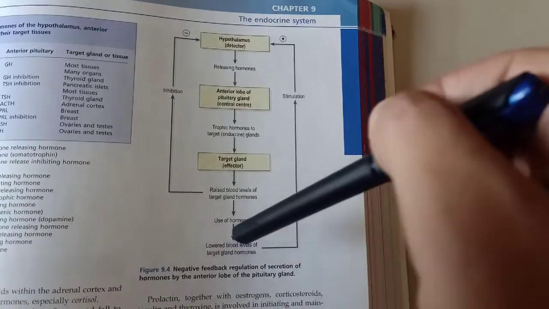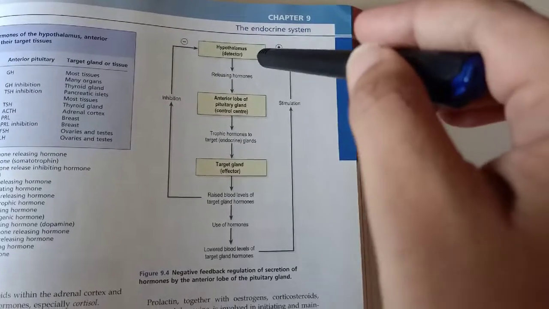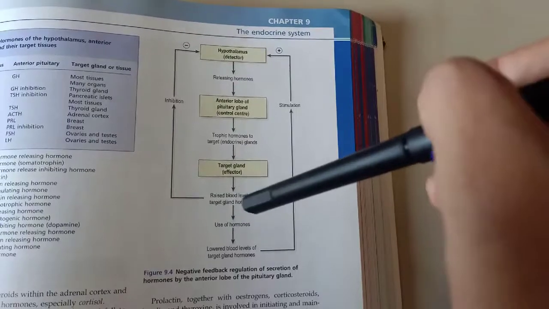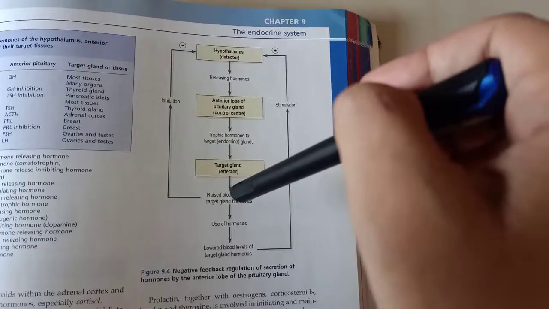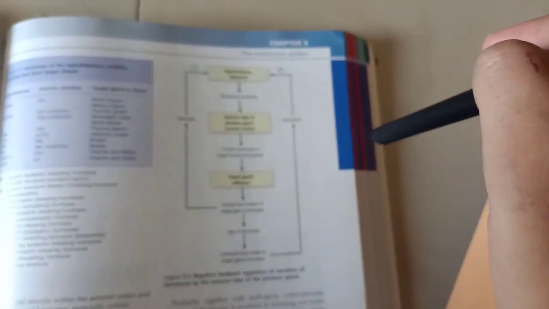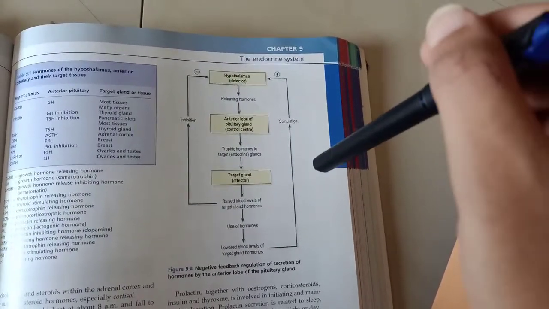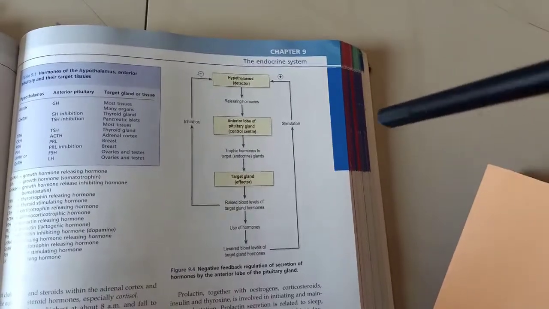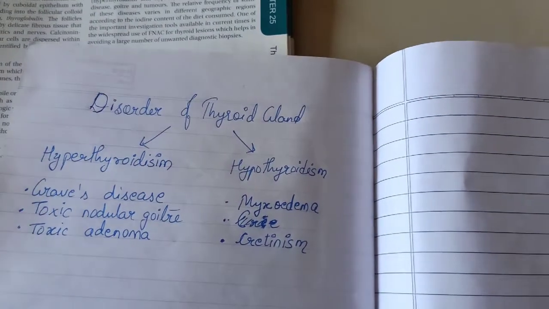So when there is lower level of T3 and T4, then it will stimulate hypothalamus to produce T3 and T4 ultimately. And when the level of these hormones in the blood rises, then it will inhibit hypothalamus to produce T3 and T4. So in this way, through the negative feedback, the release of T3 and T4 is controlled. So now we will see disorder of the thyroid gland.